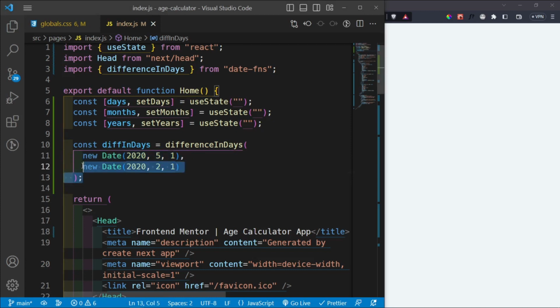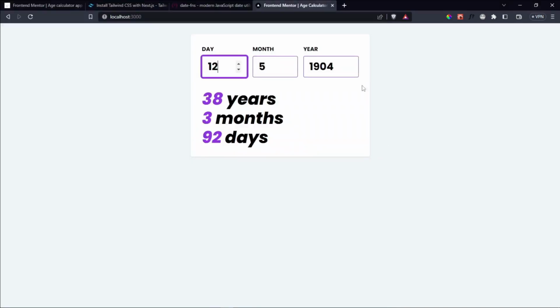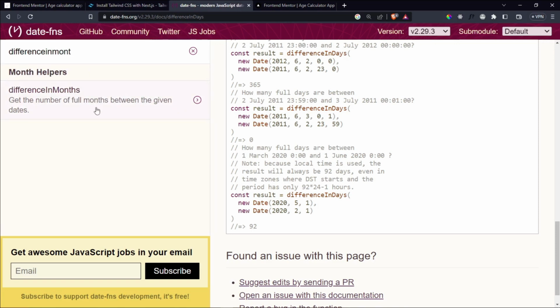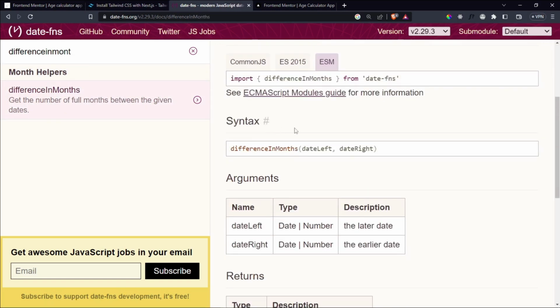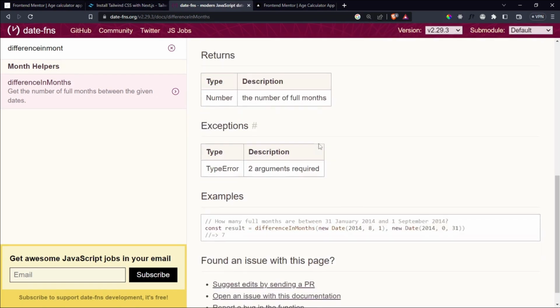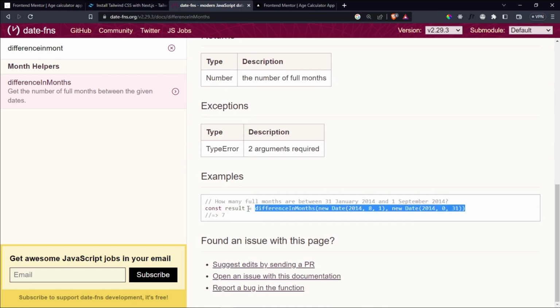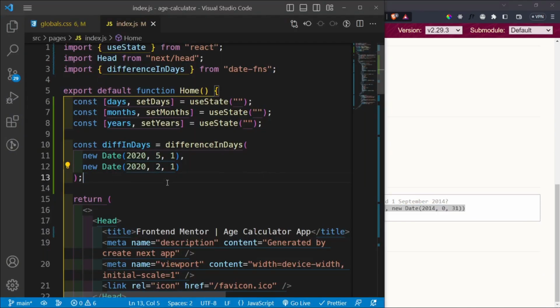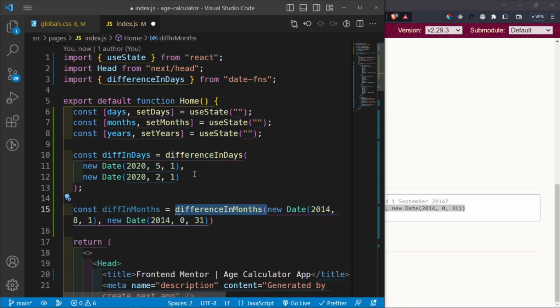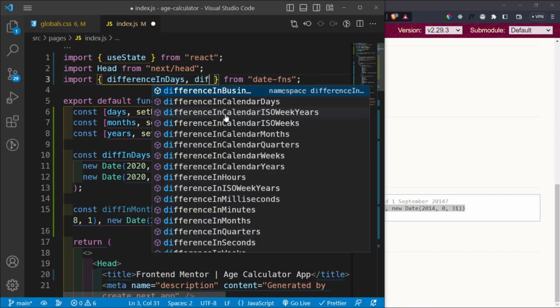Okay, so we're going to create something similar for the months and for the years, because if you check inside here, and we say difference in months, we can use this function. It takes in the same values, the date on the left and the date on the right. So const result, once again, just copy and paste it here and change this into diff in months. Of course we need to import it, so next to difference in days, also import difference in months.